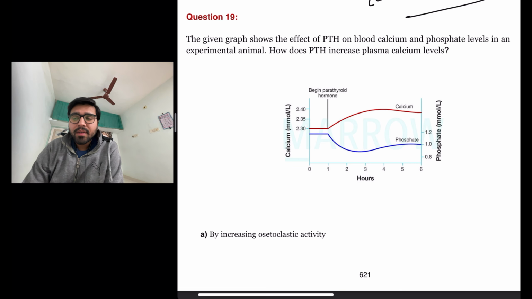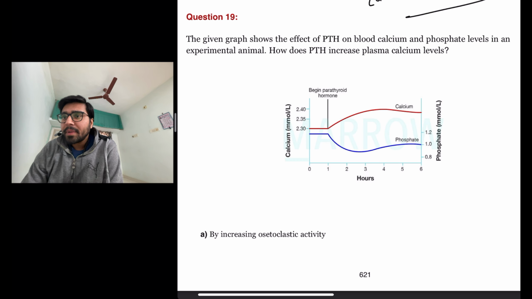The next question is: the given graph shows the effect of parathyroid hormone on blood calcium and phosphate levels in an experimental animal. How does parathyroid hormone increase plasma calcium levels?